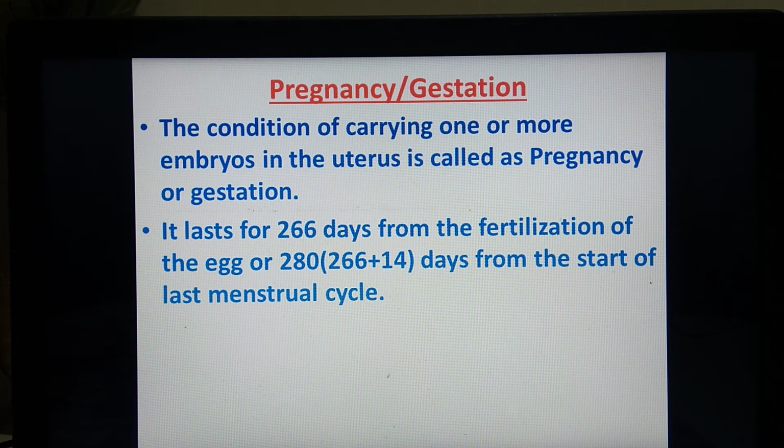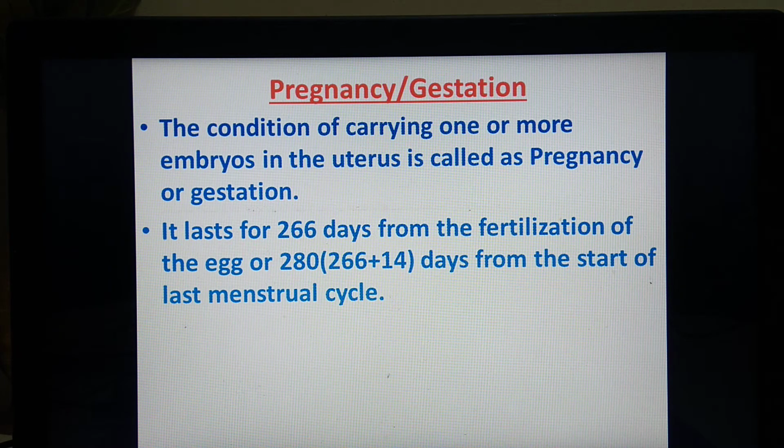What is the time period required for gestation? This time period required is 266 days from the fertilization of the egg, or it can be 280 days from the start of last menstrual cycle. How can it be?